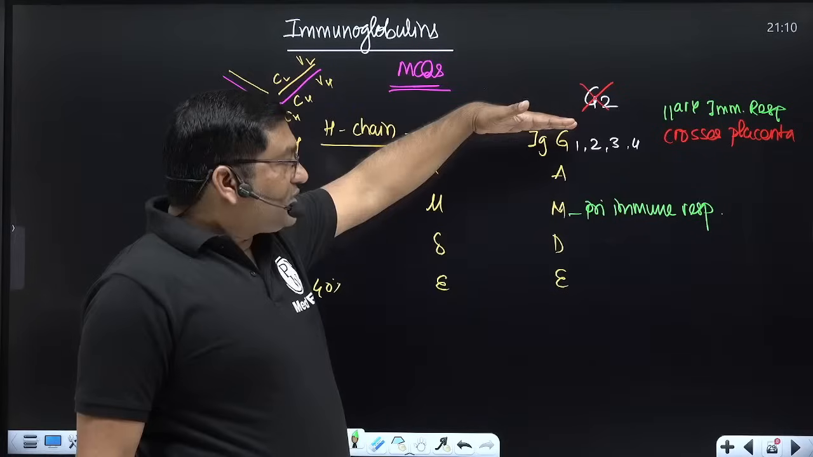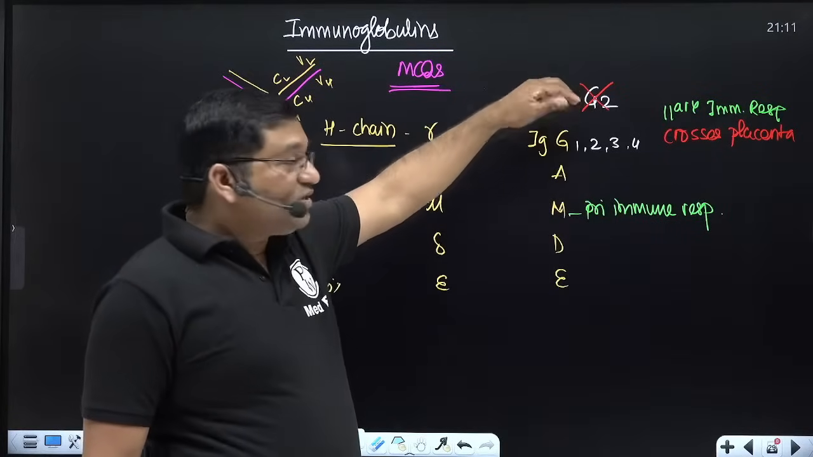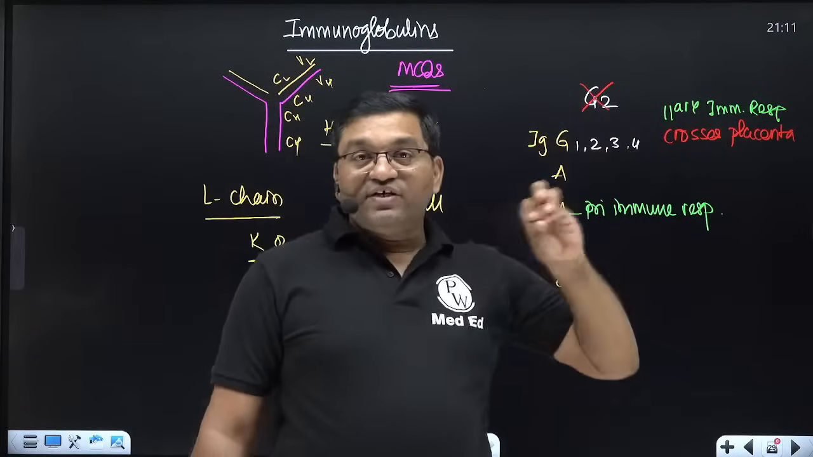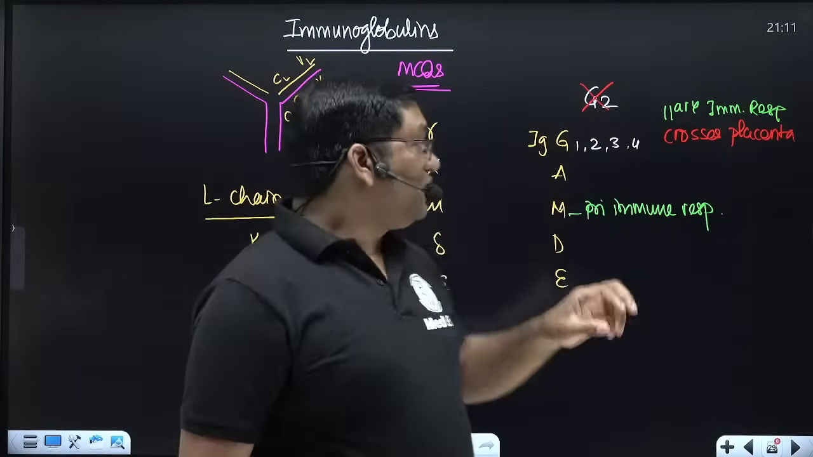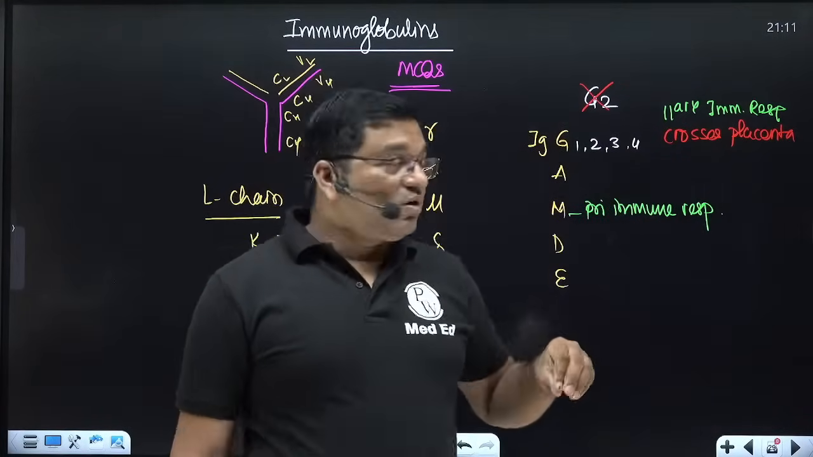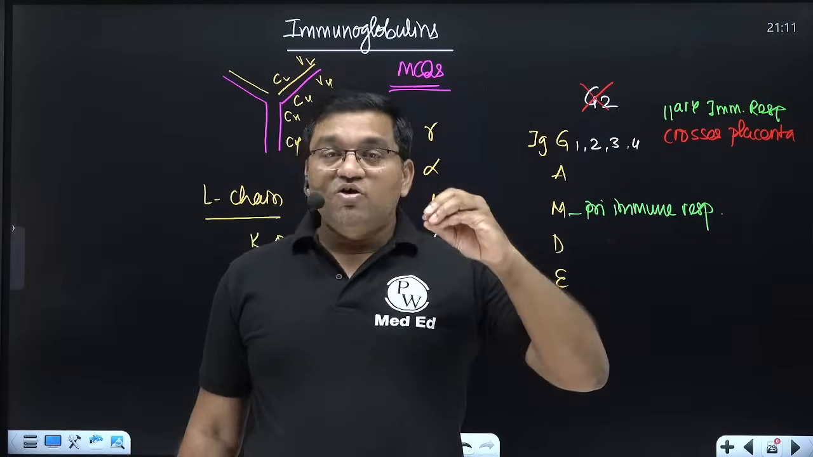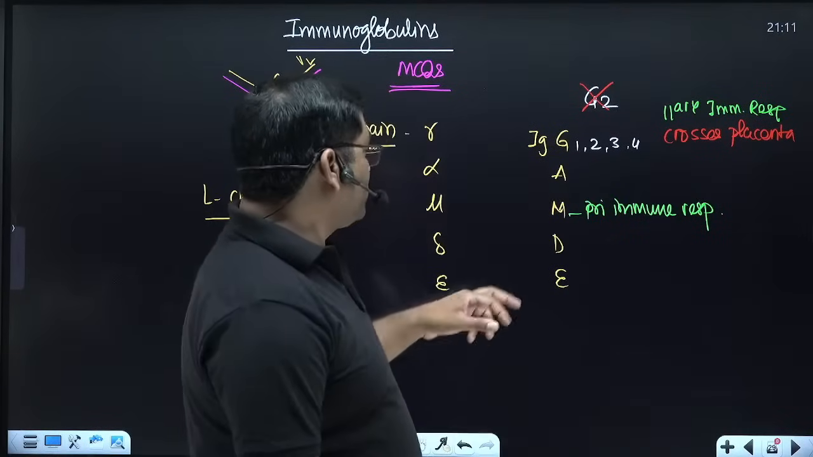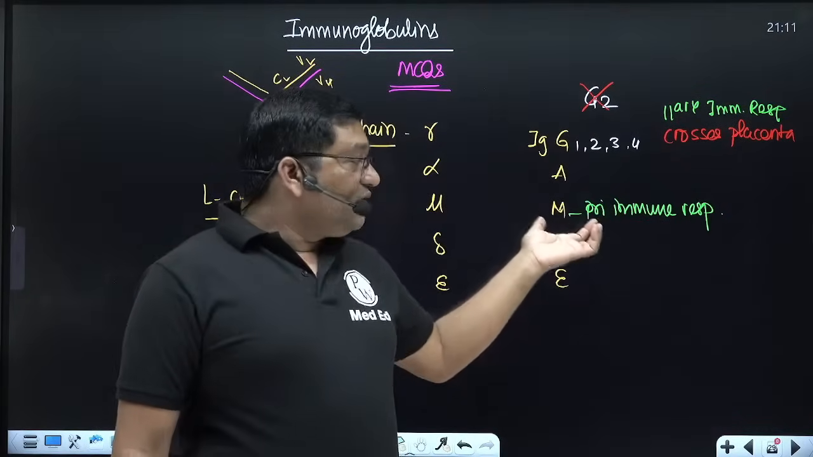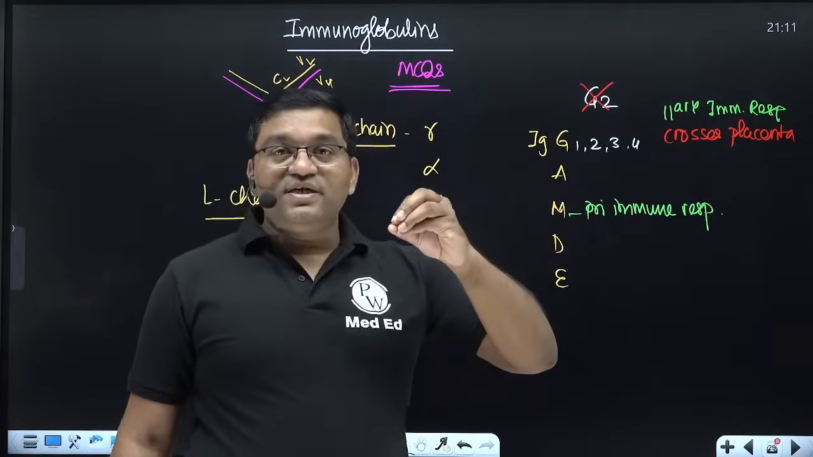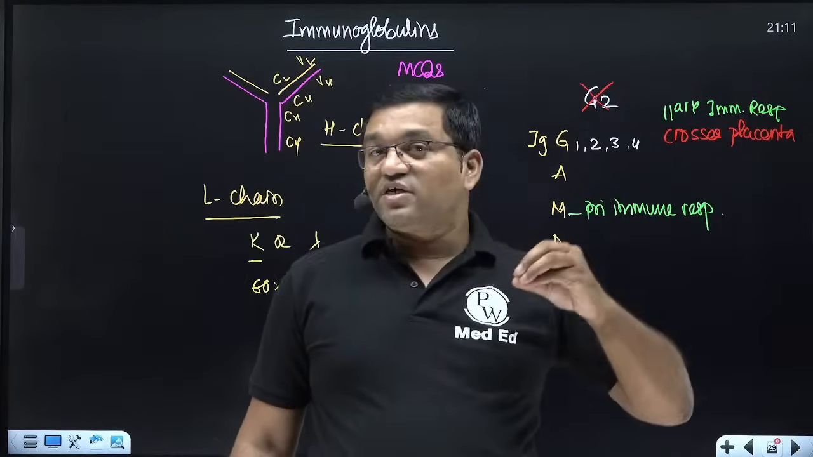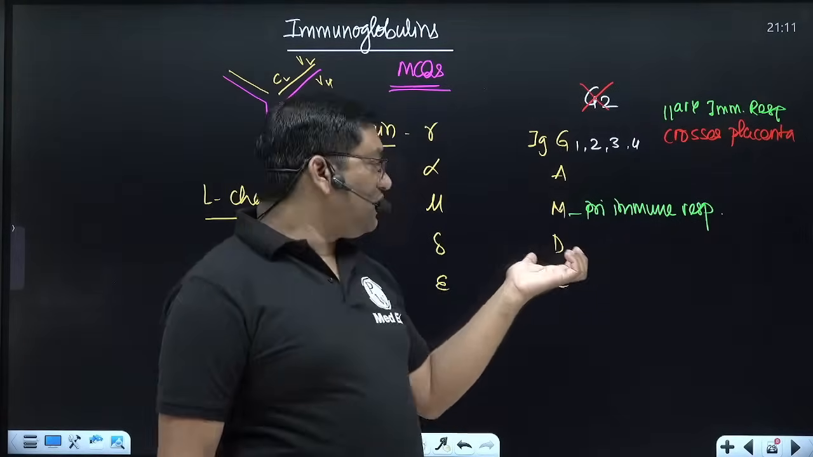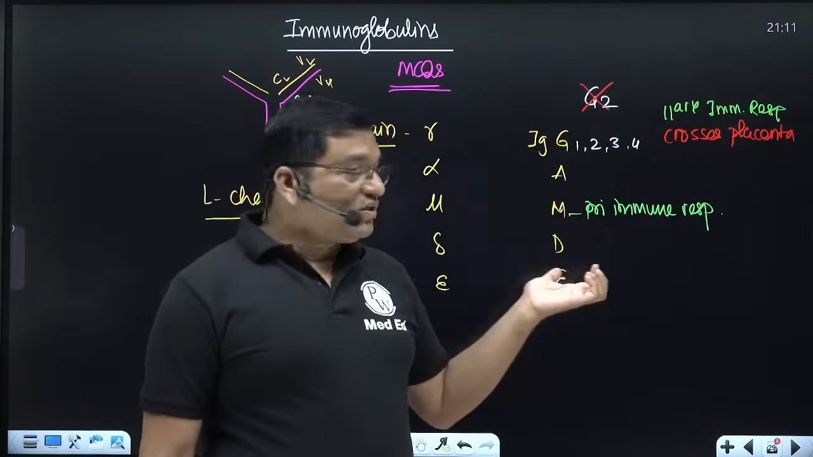IgM is important for opsonization, meaning phagocytosis, and for complement fixation by the classical pathway. IgG is also important for complement fixation. IgM acts as a B cell surface receptor. Also, immunoglobulin D acts as a cell surface receptor on the B cell.